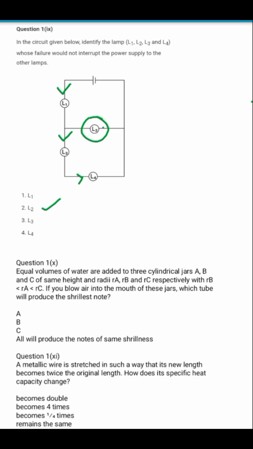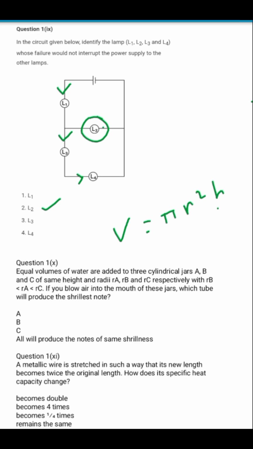So let's find out what will be the length of the air column in each of the cases. Since we have been said that the height of each of the cylindrical jars is same and also the radius is same. Okay, the radius is not same. It has been said that RC, the radius of the jar C, is more than the radius of jar A and it is more than the radius of jar B. So we know that the volume of a cylinder is given by the formula pi r square h.